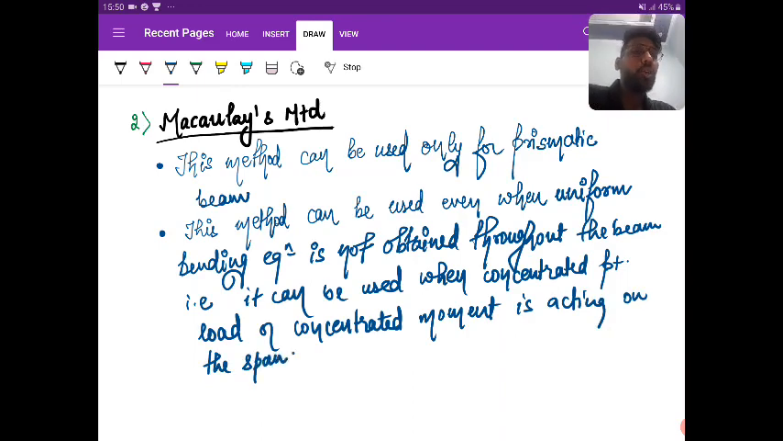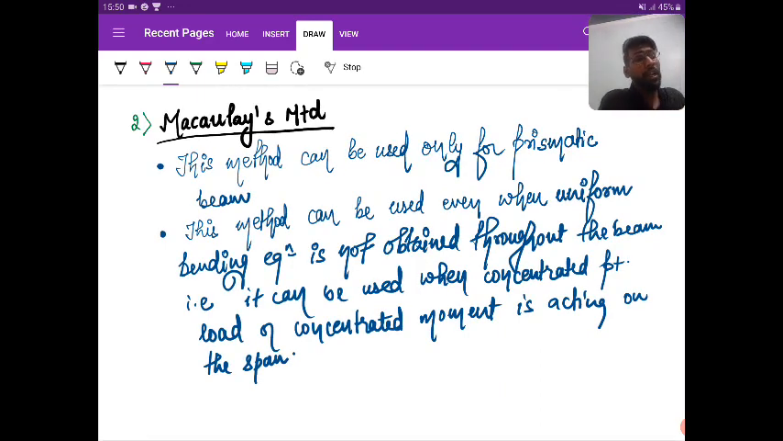Okay, so that is the advantage of Macaulay's method over the double integration method. In the double integration method, you can use the method only when a uniform bending equation can be obtained. But Macaulay's method can be used even when a uniform bending equation is not obtained throughout the beam. That is, when a concentrated point load or a concentrated moment is acting on the span of the beam, you can use this particular method.